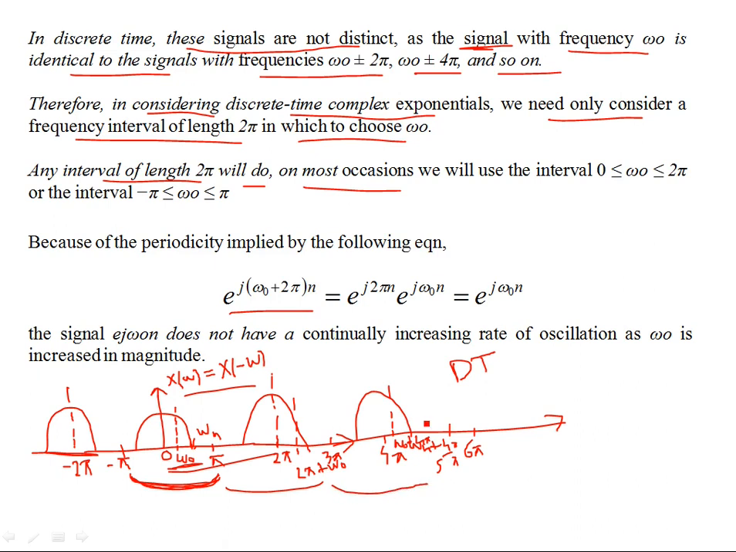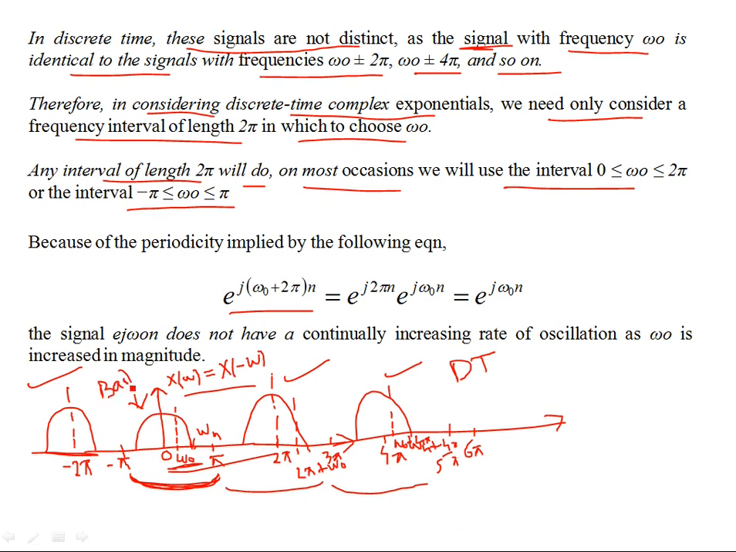Okay, so you take any interval of 2 pi, and conventionally, you will see that in Fourier transform analysis we are going to use either 0 to 2 pi or the interval minus pi to pi, because we know that the other intervals are just repetitions of the baseband. This is your baseband. Okay, so all the intervals are just the copies. These are the copies of the baseband. This is your baseband.